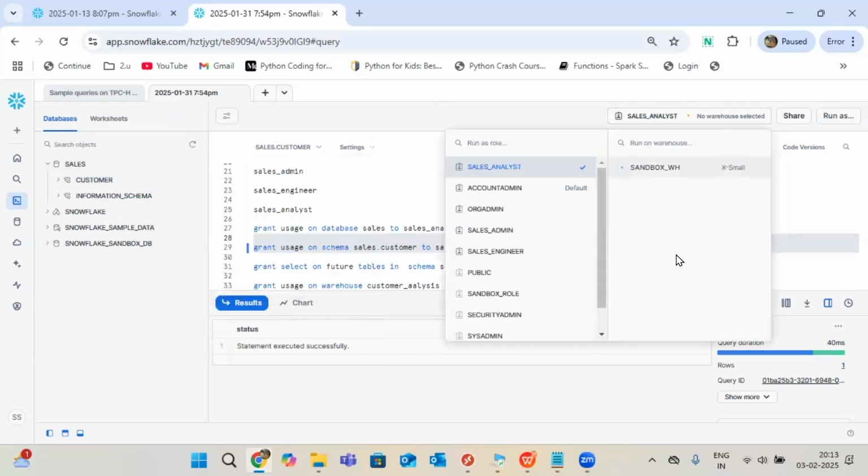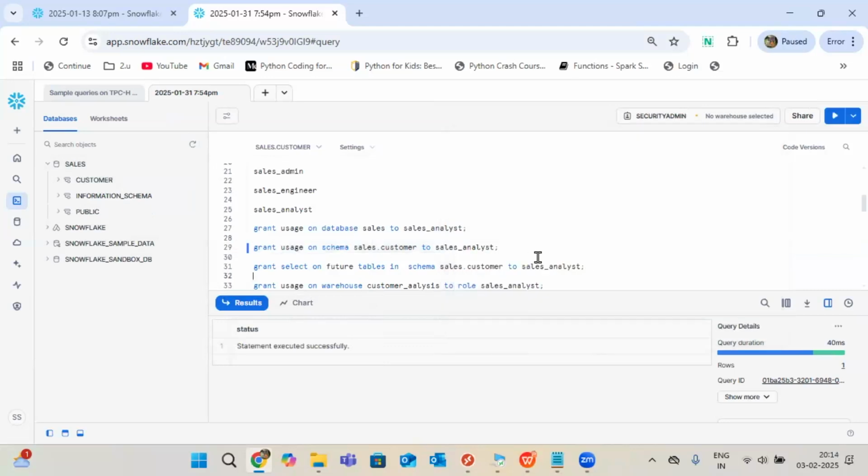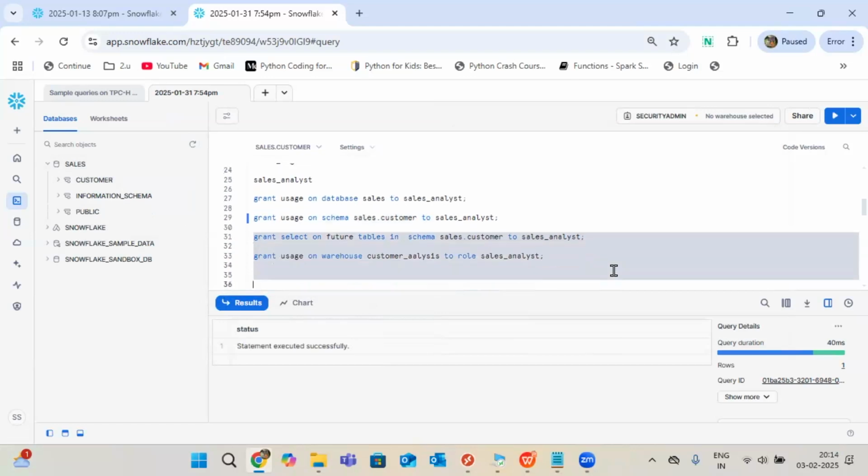Even warehouse also, you don't have any warehouse actually, right? So now I'll give tables anyway, I don't have, but in future, if I create tables, the sales analyst will get access on the tables, select, read access, and also warehouse access I'm providing here at a time. So this query is helping us: if any tables are added in future in this customer schema, automatically the analyst role can read that data. Here warehouse access is also provided.